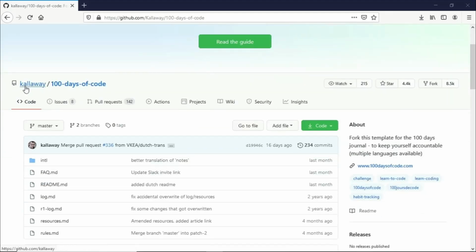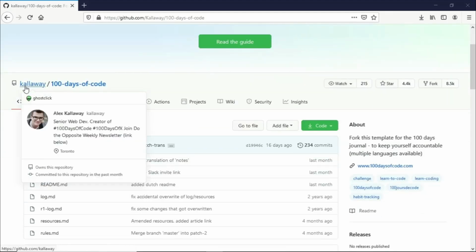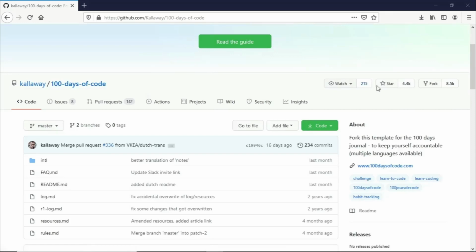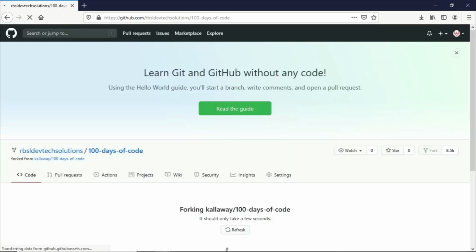So we now have Callaway's GitHub repository here. And you would see here the button for forking a copy of the repository of Sir Callaway. Now let's try to go and do that. Let's go and fork this repository so that we will have a copy of this in our repositories.